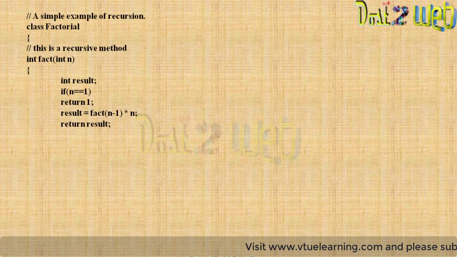We need a result. We'll use an if condition: if n is 1, then it will return 1. Otherwise the result will be fact of n minus 1 into n. So this is where the recursion is called. Finally you return the result.